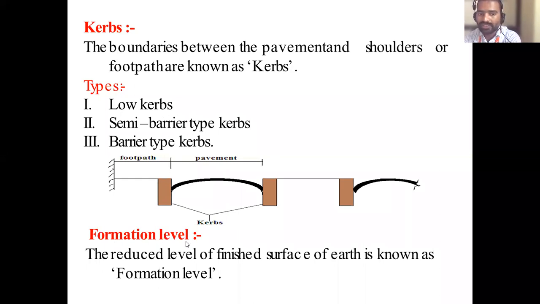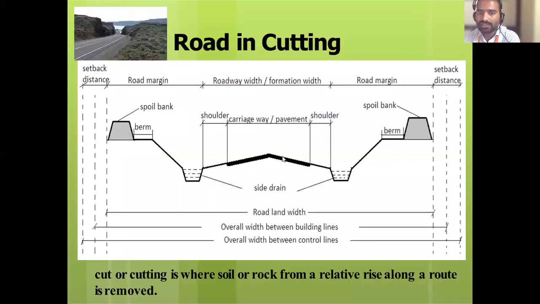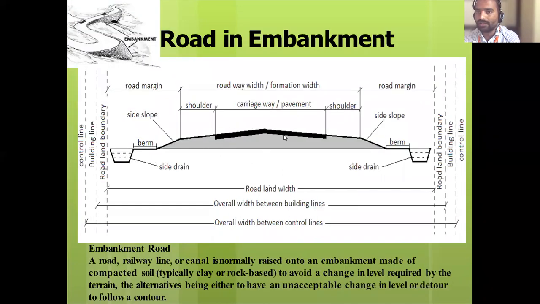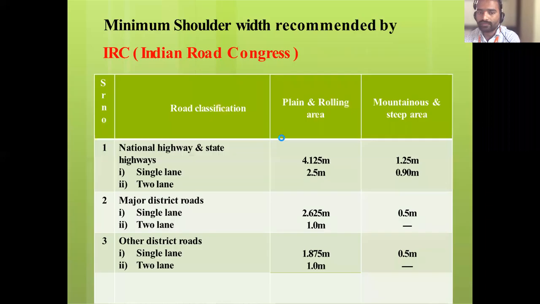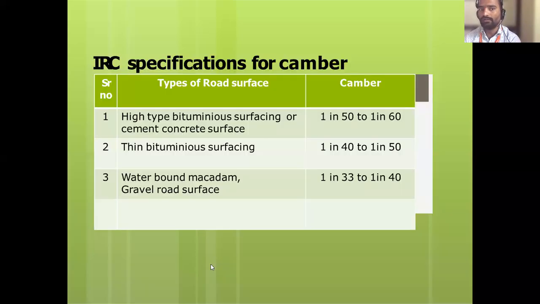One more point: formation level. So what is this formation level? The reduced level of the finished surface of the earth is known as RL. See, this is the finished surface, the top surface. This is called formation level. When you look at the ground surface figure, this is the finished level. So this is called formation level. The reduced level of the finished surface of the earth is known as formation level.